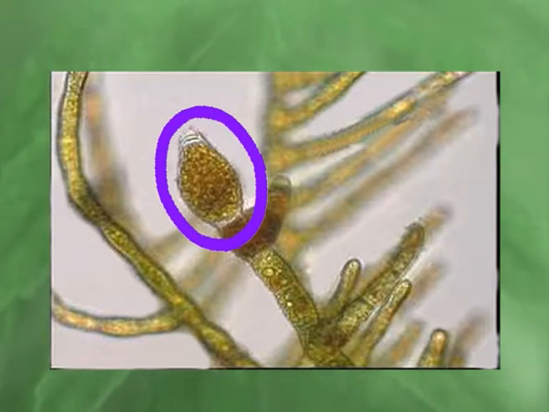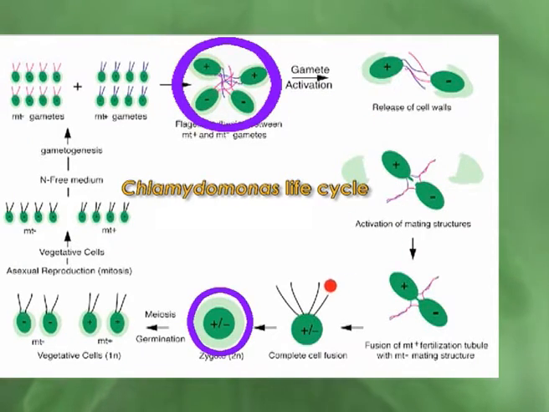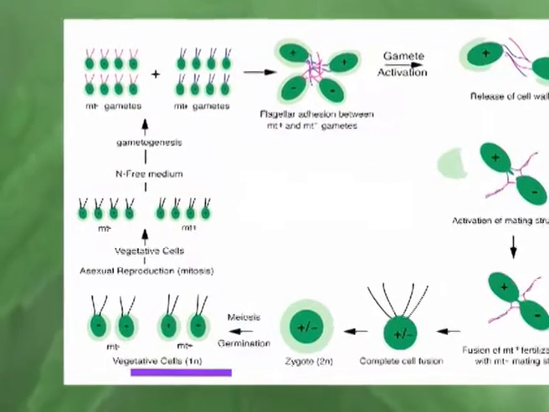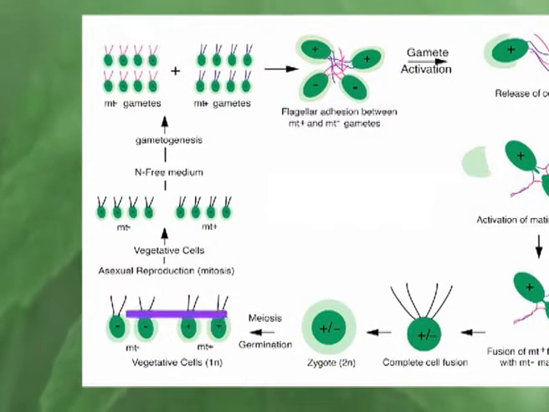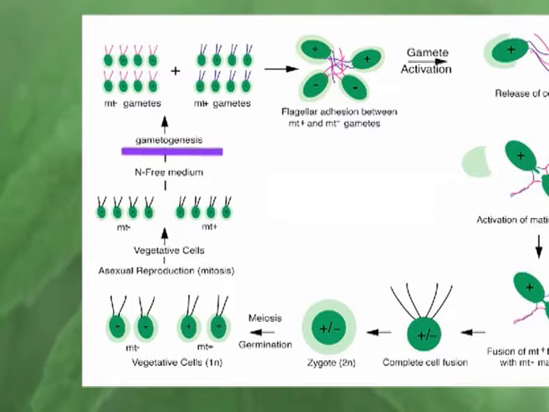These gametes may be produced in the same thallus of the algae, then we call it the homothallic type of reproduction, or they may grow in different thalli, which is called the heterothallic type of reproduction. The gametes are liberated and they conjugate to form the zygote. And this zygote develops into several spores or meiospores, and these meiospores again develop into new plants.